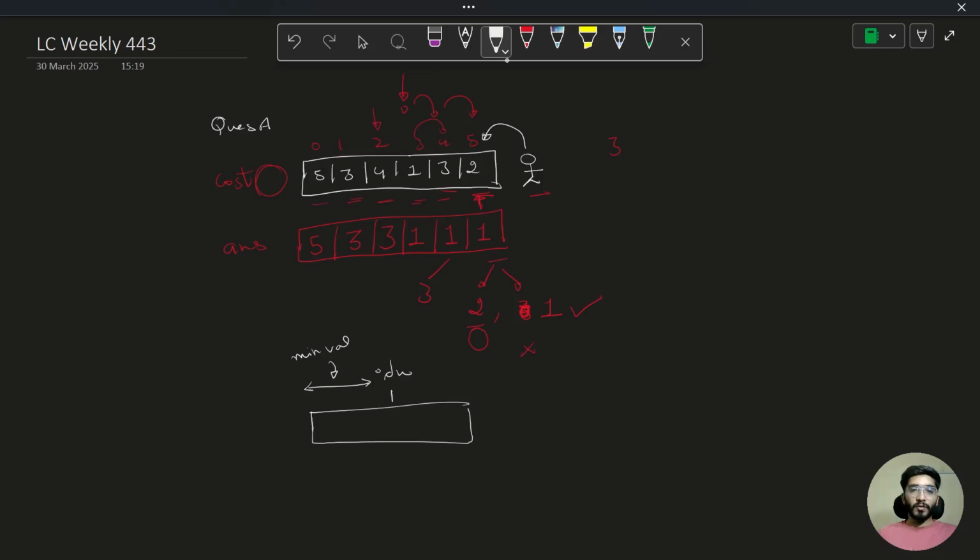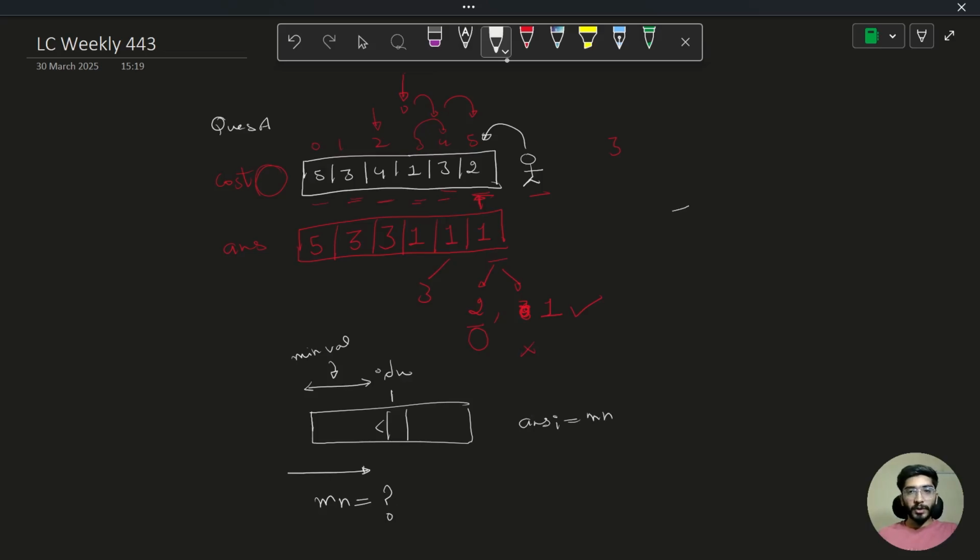So what I can easily do is start iterating on the array. We'll keep track of the minimum value encountered so far. If I know the minimum value before this index, I can easily get the minimum cost to reach this particular index and fill my answer[i] with that minimum value.